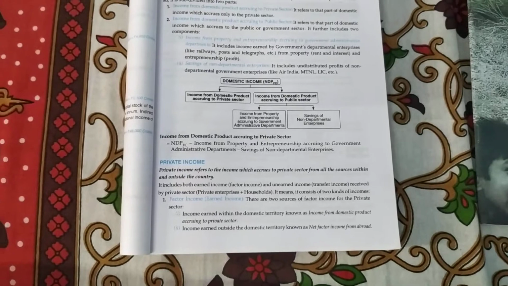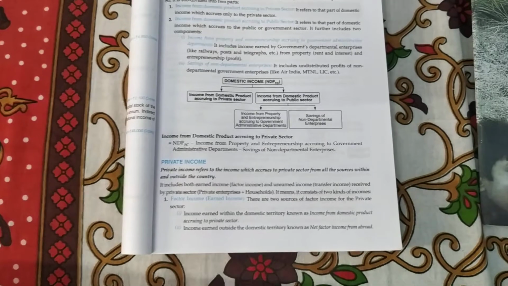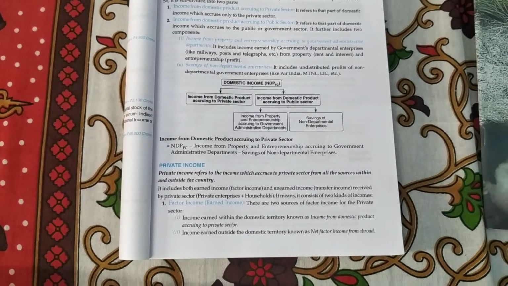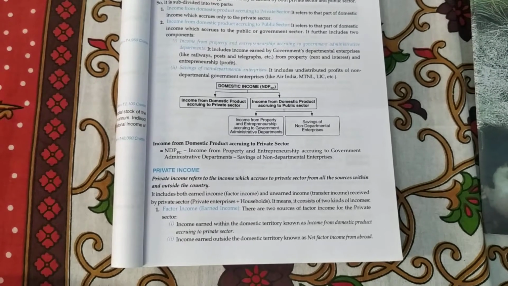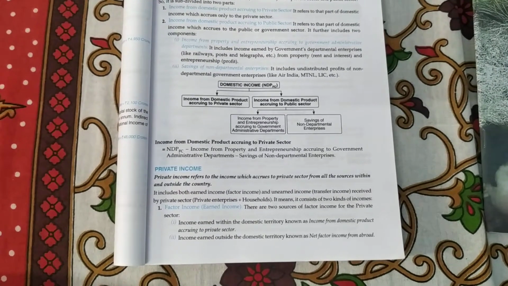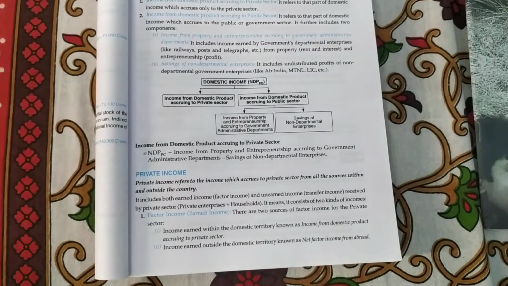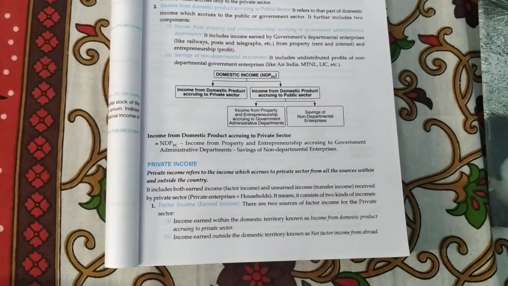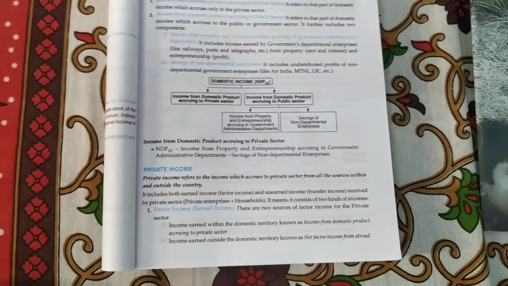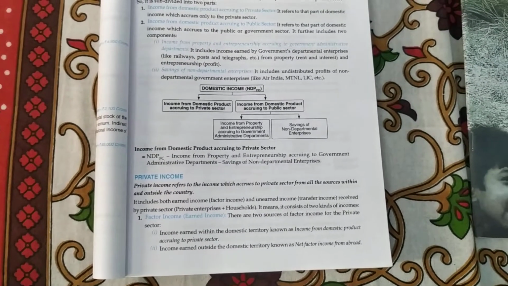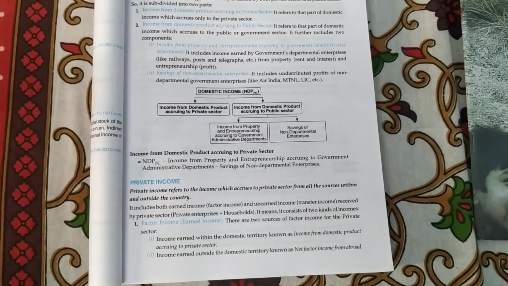So the very first is factor income. Now, there are two sources of factor income for the private sector. One is income earned within the domestic territory, known as the income from domestic product, and the other is income earned outside the domestic territory, known as the net factor income from abroad. So the very first one is the factor services provided by the factors of production to the private sector. The income that comes from them within the domestic territory is from the domestic product.